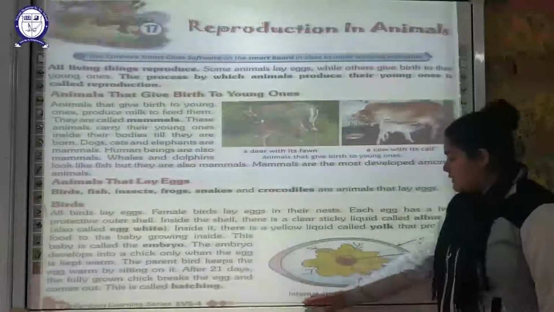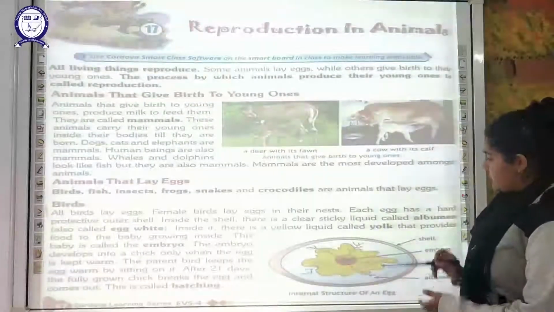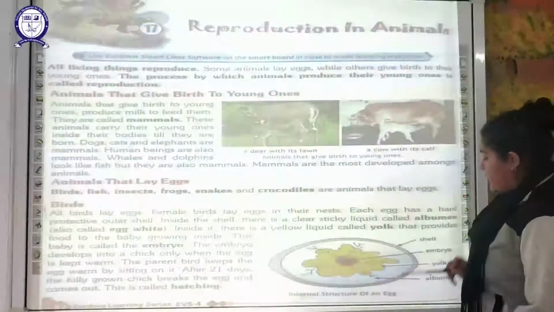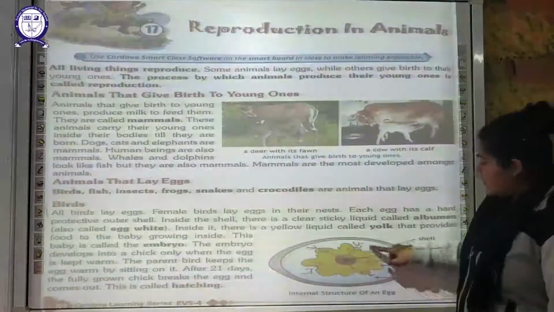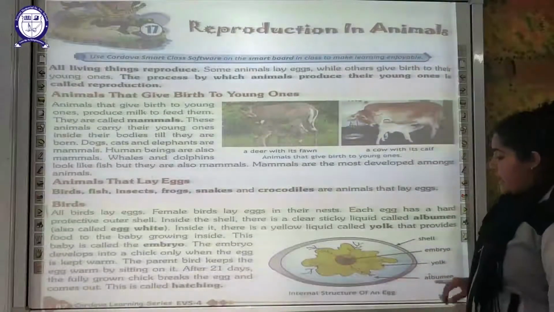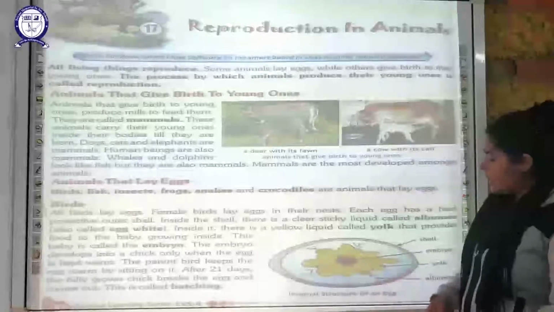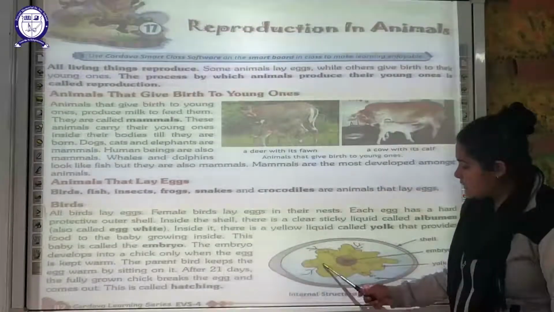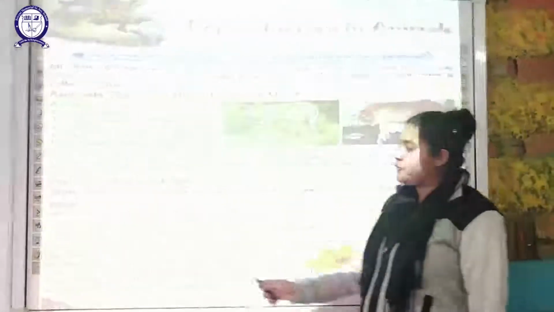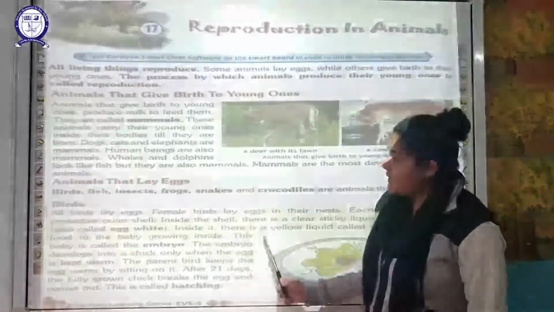You can see here the internal structure of an egg. You can go through this diagram. The outermost covering is a hard protective covering known as the shell, and inside this shell you can see a clear sticky liquid called albumin. Albumin is also known as egg white. Okay. Now inside the albumin, you can see a yellow liquid called yolk, which provides food to the baby growing inside the egg. This baby is known as the embryo.